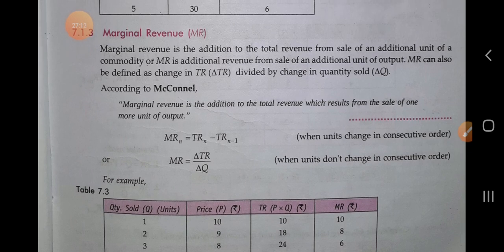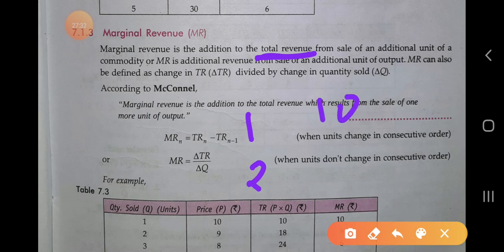Okay, marginal revenue is the addition to the total revenue from the sale of an additional unit of a commodity, or the additional revenue from the sale of any additional unit of a commodity. It is the addition to the total revenue, meaning whenever a producer produces the next unit, what is the addition made by producing that unit is called the marginal revenue. So it is the addition made in the total revenue of the firm or any business enterprise.